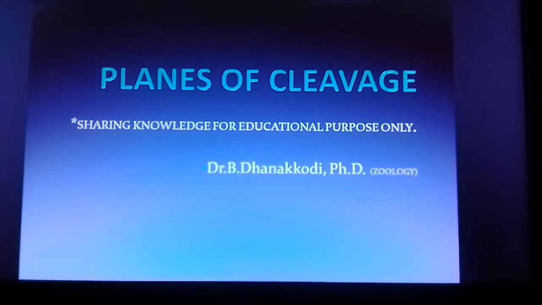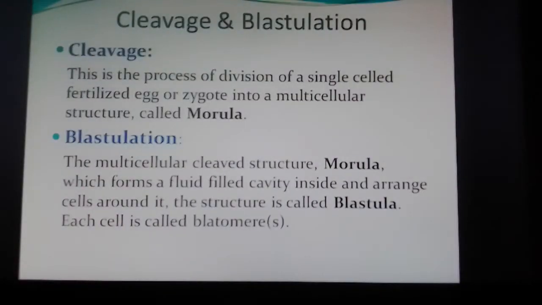You may be knowing cleavage, an embryological process after fertilization. So the ovum and spermatozoa fertilize to form a zygote. I call it a fertilized egg, which will be dividing into a multicellular structure. If you assume the fertilized egg as a single-celled structure or a zygote, it will be dividing into 2, 4, 8, 16, that way to become a multicellular structure called the morula.